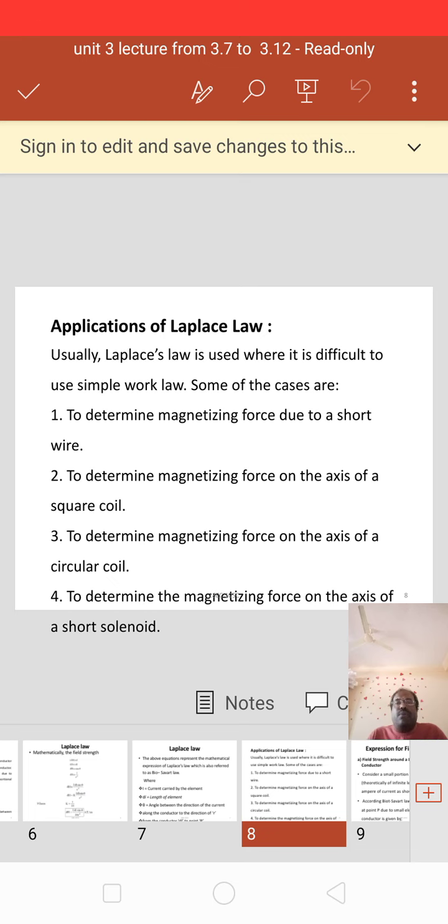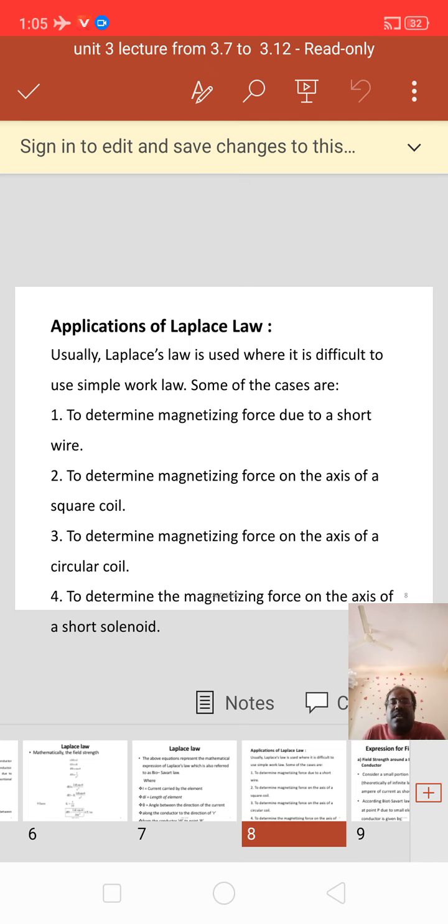Now we learn about the different applications of Laplace law. Usually Laplace law is used where it is difficult to use the simple work law.